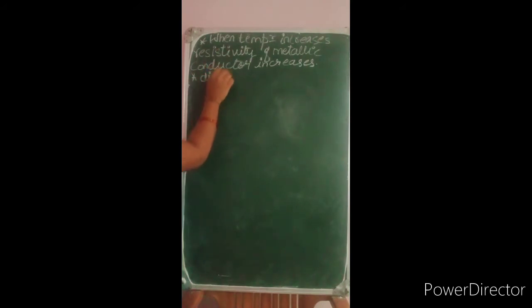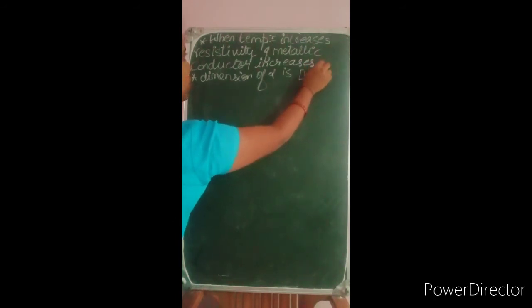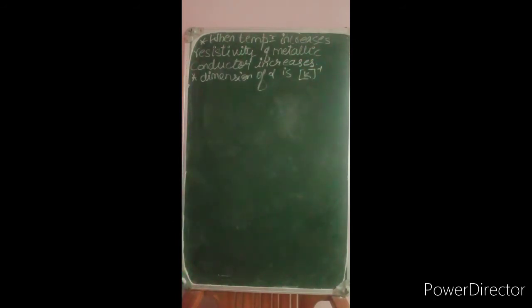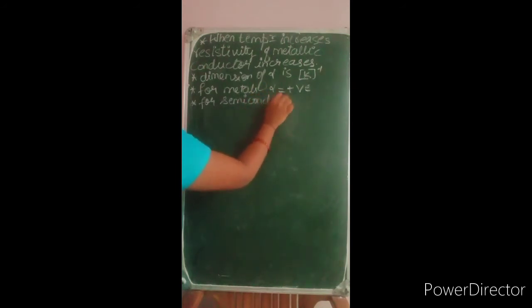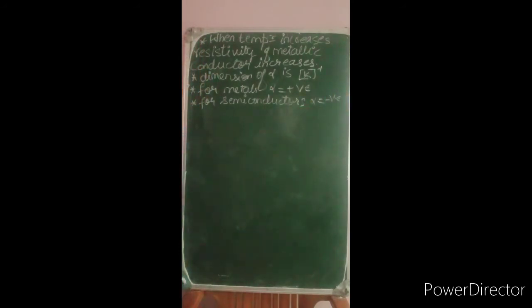Okay, and the dimension of alpha, that is the temperature coefficient alpha, is per temperature, that is K raised to minus 1. Then for metals alpha is always having a positive value, and for semiconductors alpha will always be negative. Alpha value will always be negative.